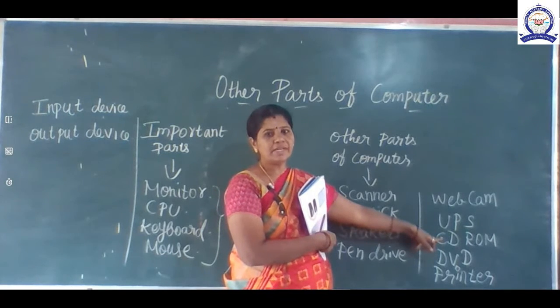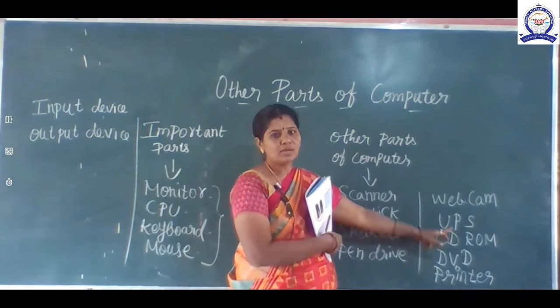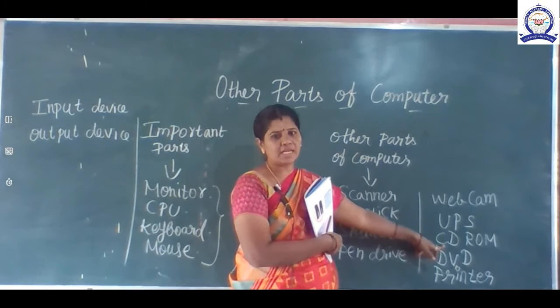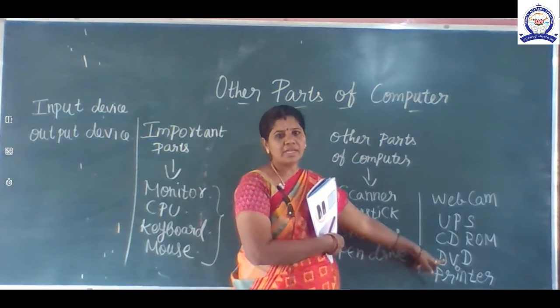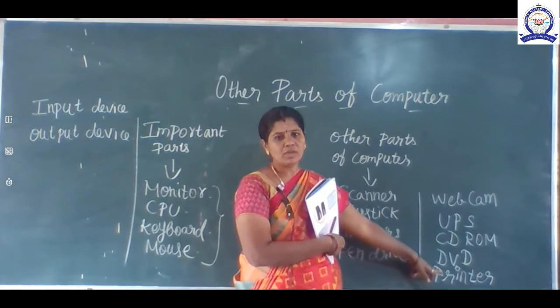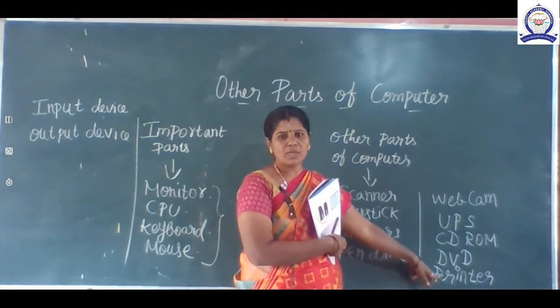Yes. CD-ROM and DVD, both are the same. It's round in shape, and we can store data. Printer: we have 3 different types of printer: dot matrix, laser, inkjet printer. Okay, if you want to take a printout, we can take it with the help of the printer.